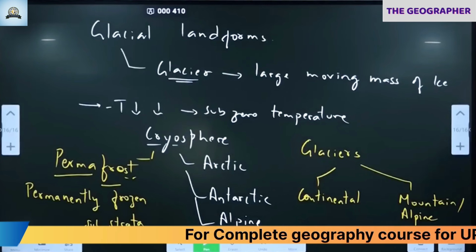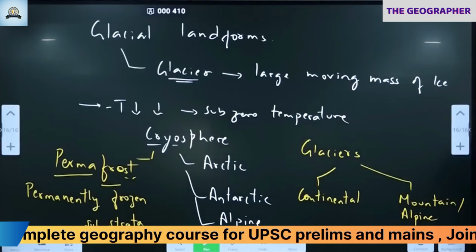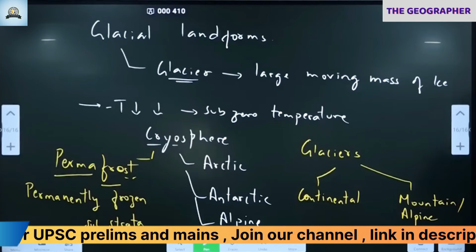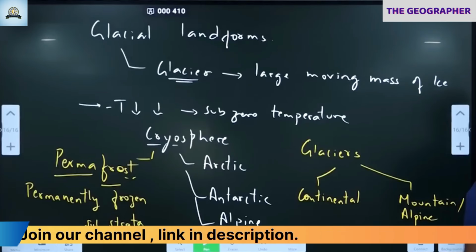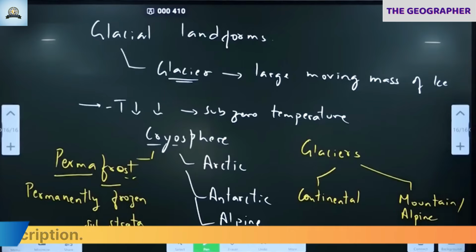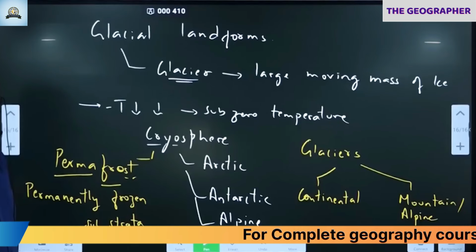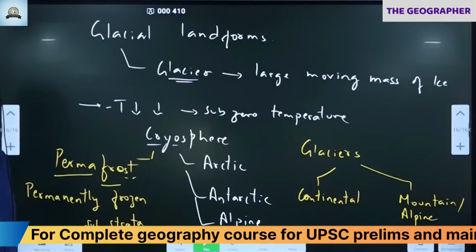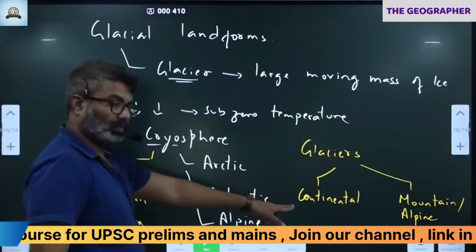One second, I'll take this. So see here, this is Lambert Glacier here. Lambert Glacier, Antarctica. World's longest glacier. You are seeing. Lambert. It's what type? Continental.